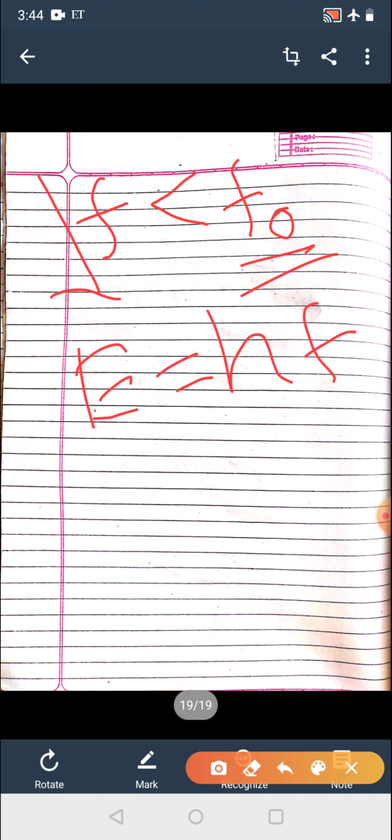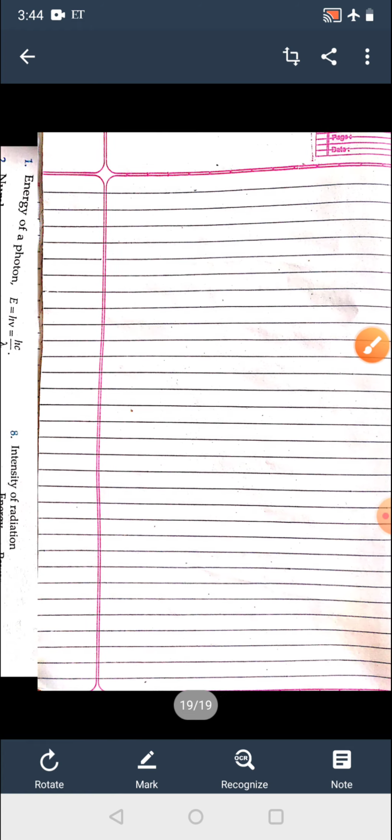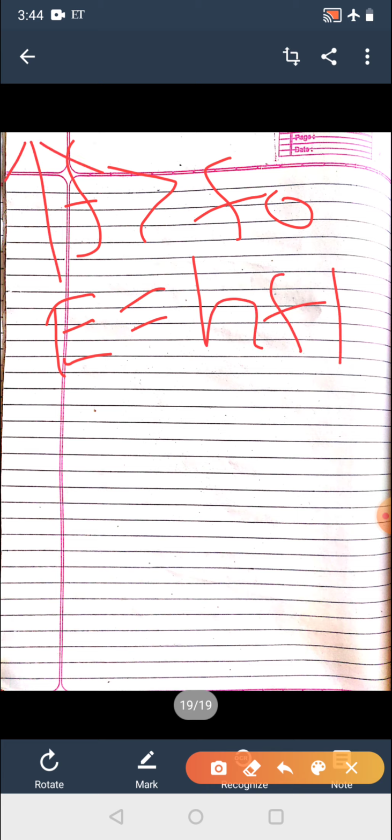If the frequency is low, then the energy will be low, so electrons will not be able to eject from the metallic surface. Then he said that if the frequency is greater than the threshold frequency, then its energy E is equal to hf. If the frequency is more, energy will be more, and if energy is more, then electrons will be ejected.